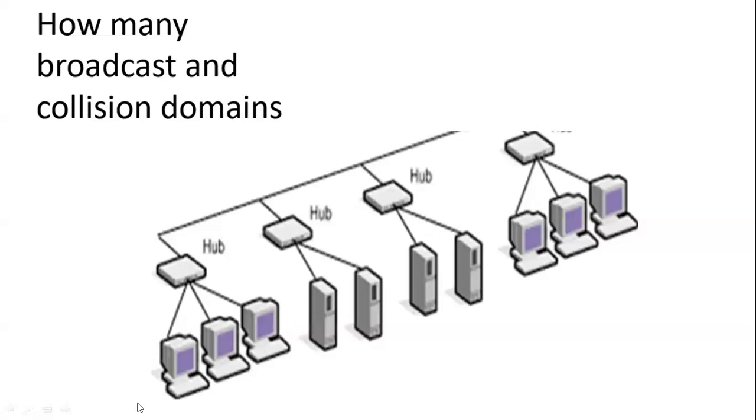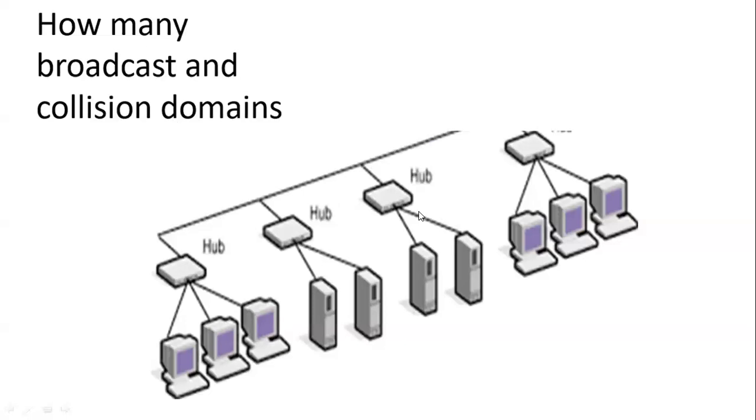Let's see. The first question is broadcast. How many broadcast domains? Because the message from here can be heard from end to end, this is one broadcast domain. What about the collision? Can collision occur at any stage here? Yes. They can't break the collision domain. So where is the hub? Where there's a hub in the question, there must be one broadcast domain and one collision domain.